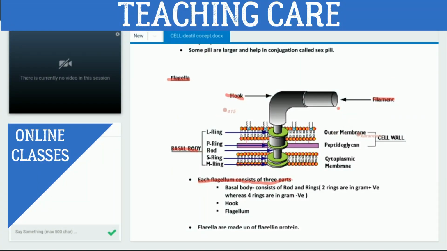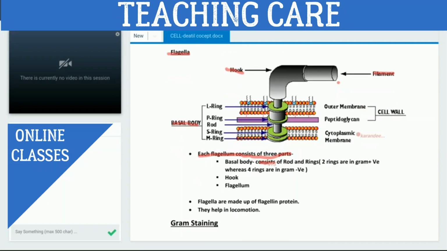The basal body is basically made up of rod and rings. We will observe the rings, right? This is rod. This whole structure is this rod, right? And on this rod, we are getting ring-like structure, circular structure, and these structures are called rings. And how many rings we are getting? We are getting 4 rings.